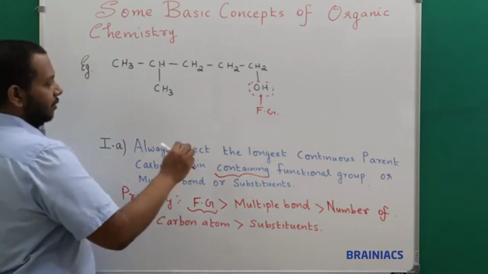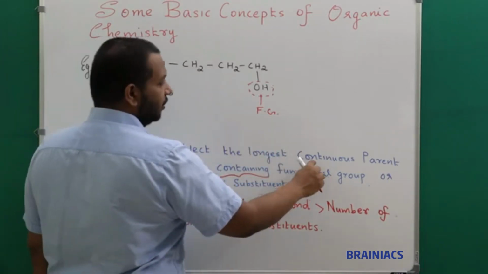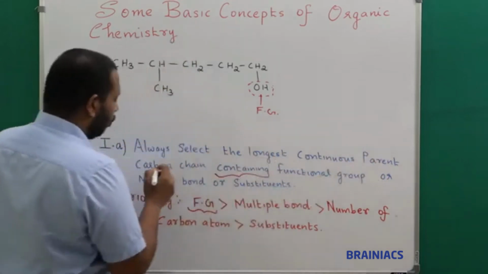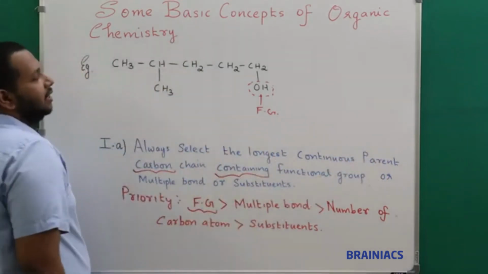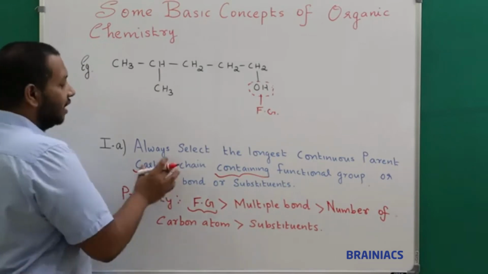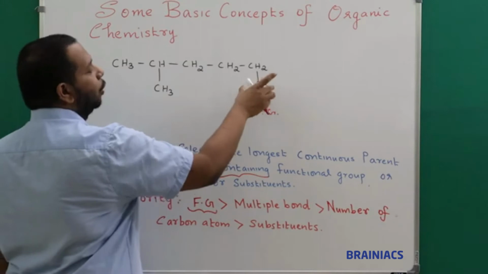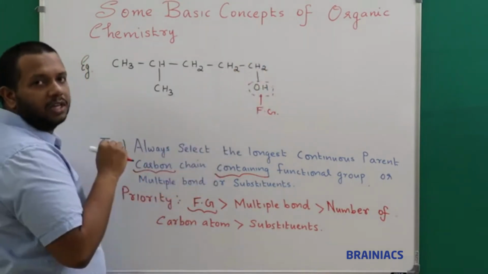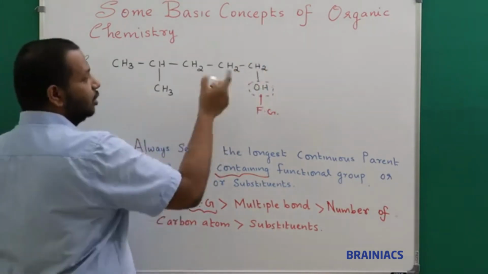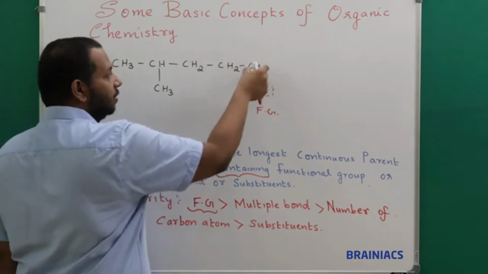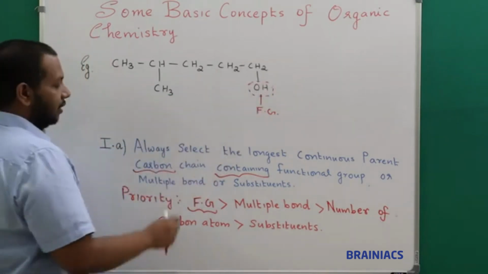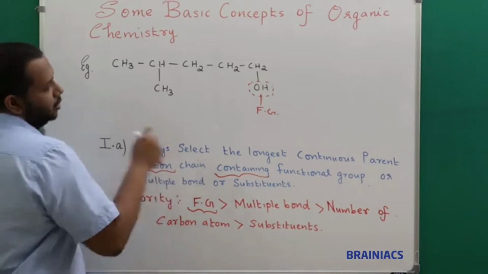Understood? And please look at the term: always select the longest continuous parent carbon chain. That is also very important. That means they are asking you to select only the carbon chain. So can I include the OH group into my longest chain? No. Instead, I should include the carbon atom which is connected to the OH group, since it is clearly mentioned carbon chain.